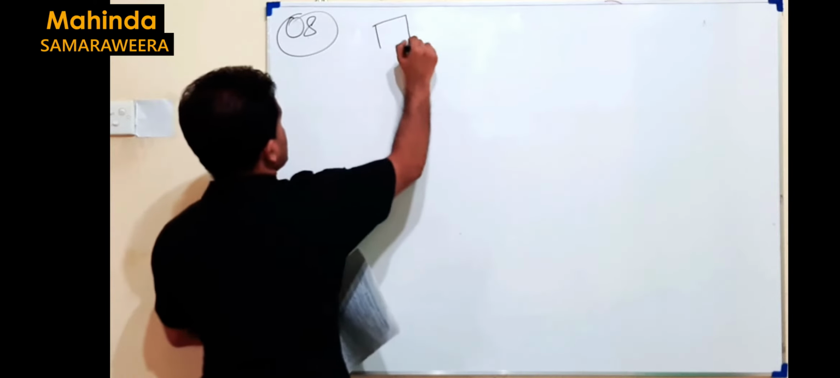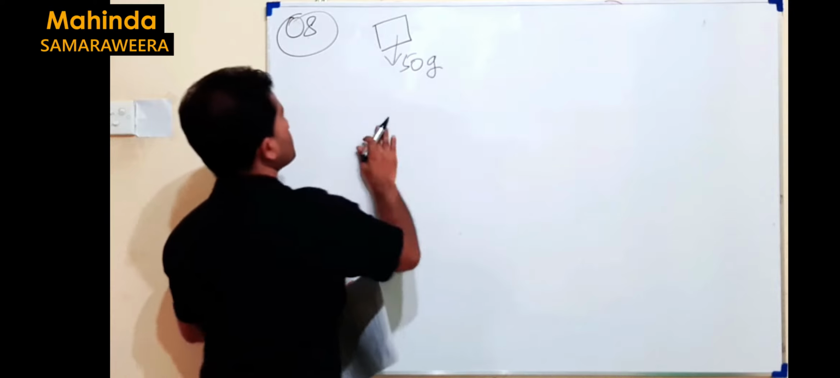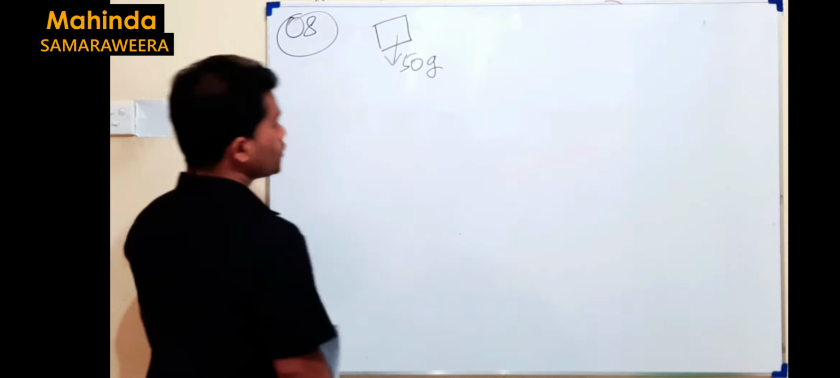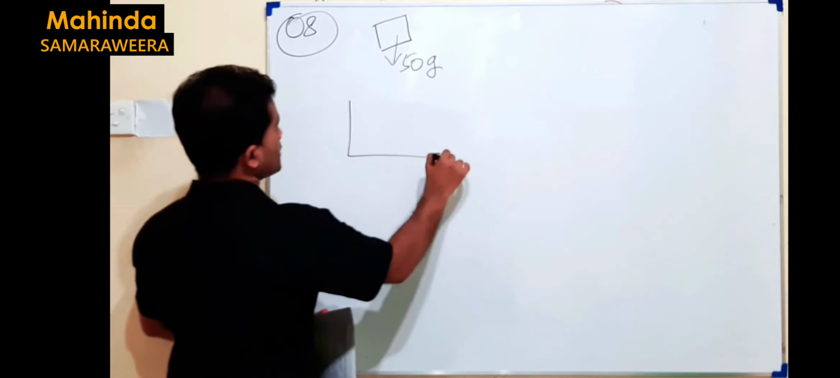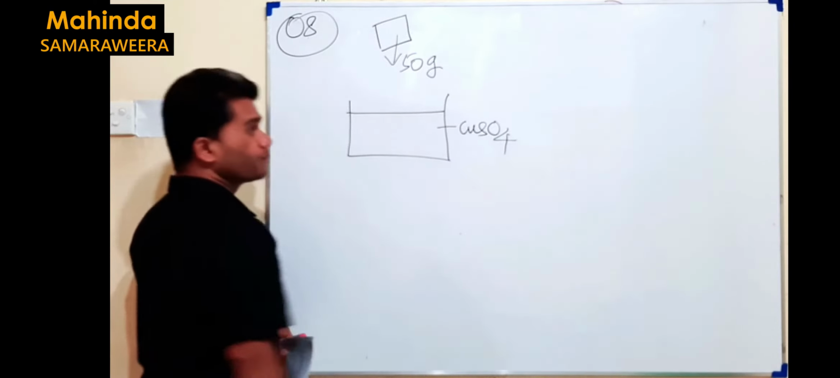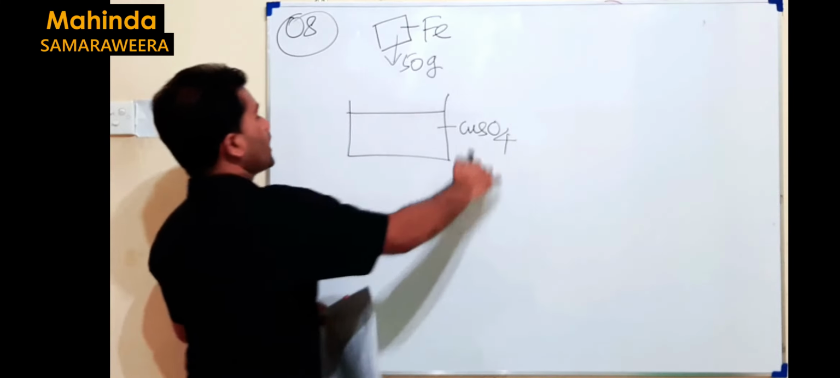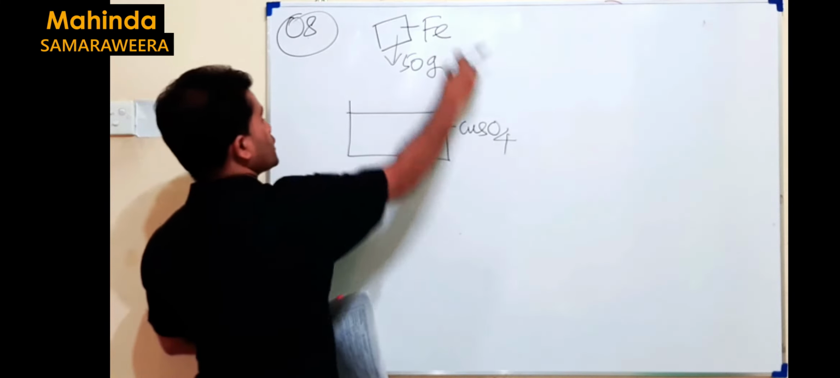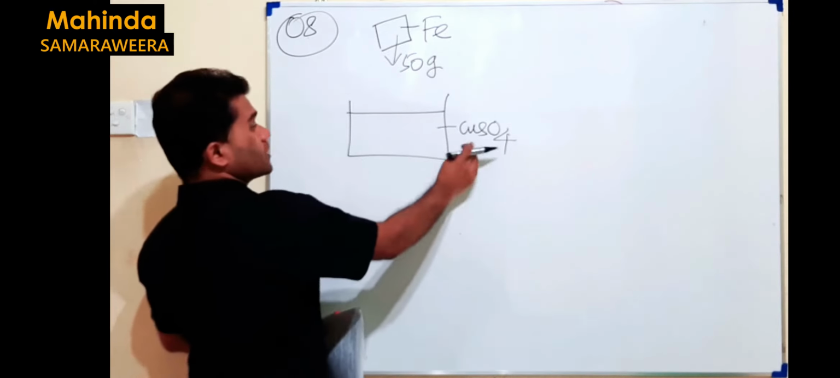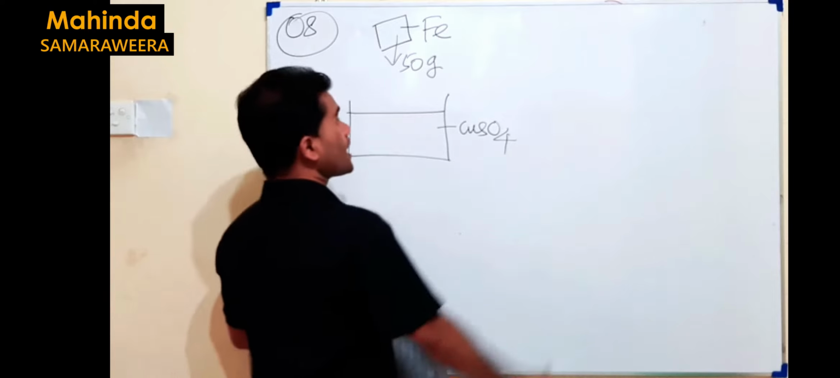This is your iron plate. The mass of this one is 50 gram initially. But once you immerse this one in 250 copper sulfate solution, what will happen? This is what happened. Iron is more reactive than copper. So if you add the iron to copper sulfate, this copper will be displaced by iron, right? So how can this happen?